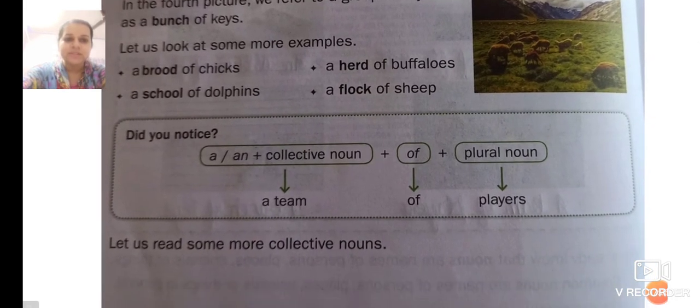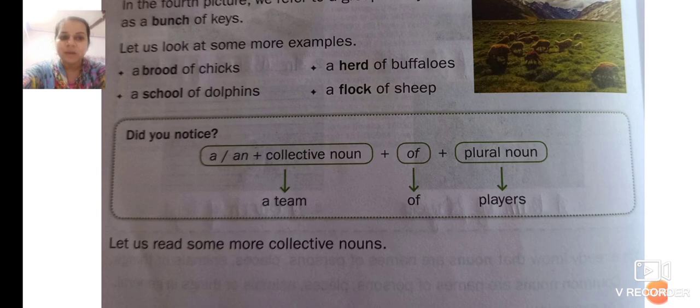Did you notice, a collective noun is a team of plural, that is players. A team is a collection of what? Of a plural noun. It is not a collection of a single. Single means there will be one thing only.